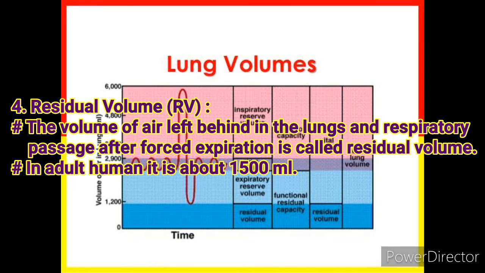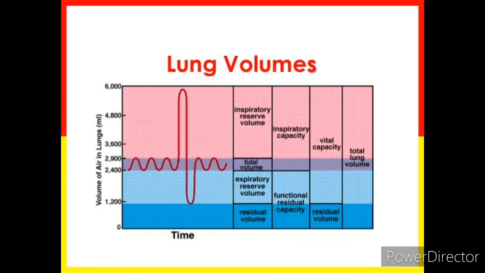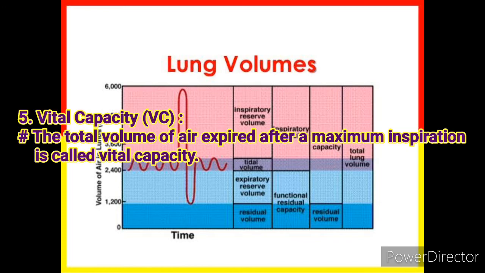The volume of air left behind in the lungs and respiratory passage after forced expiration is called residual volume. In an adult human, it is about 1500 ml. And last one, vital capacity, which is denoted by VC, the total volume of air expired after the maximum inspiration is called vital capacity.